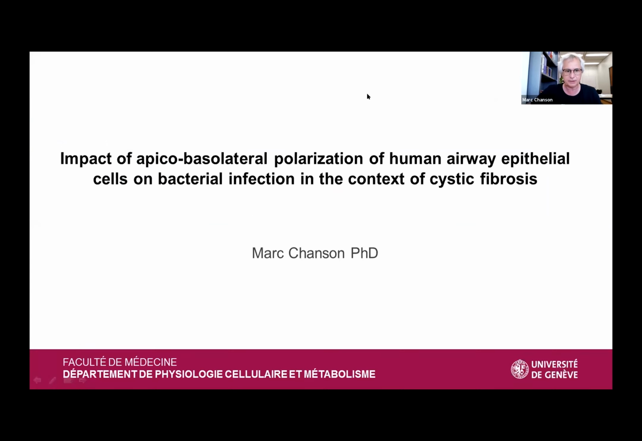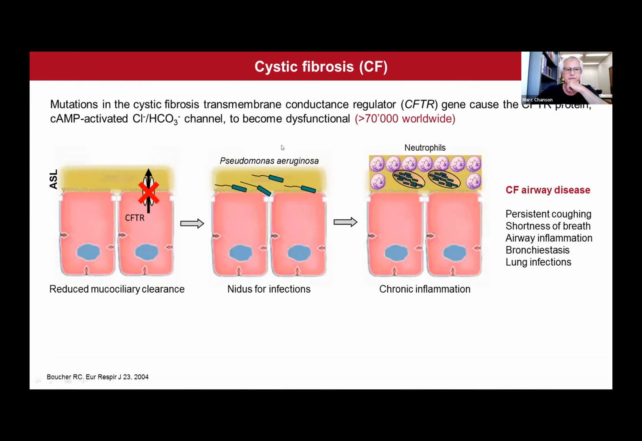All right. Okay, so I would like to start with this first slide, just to introduce the disease that we are working on, which is cystic fibrosis. You already heard a lot about CF today. Just to remind you that CF is caused by mutations of the CFTR gene, which makes the CFTR protein dysfunctional. So CFTR is actually a cyclic AMP activated chloride and bicarbonate channel, and this channel plays very important roles in